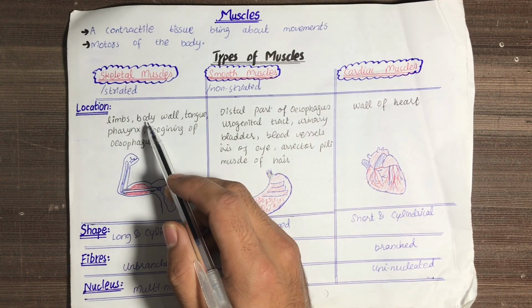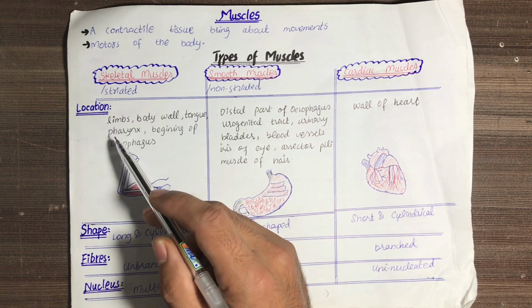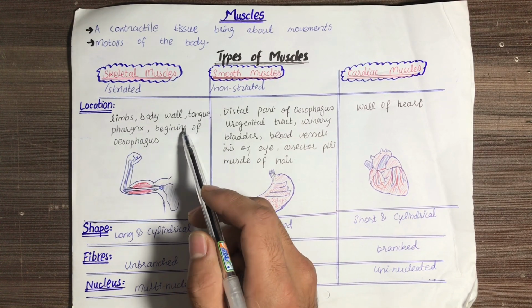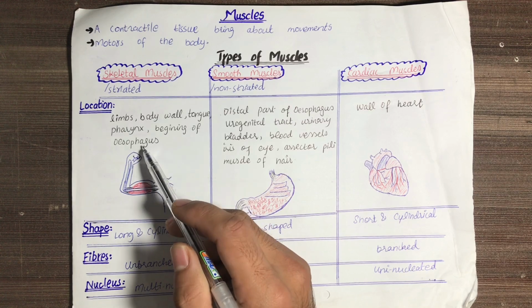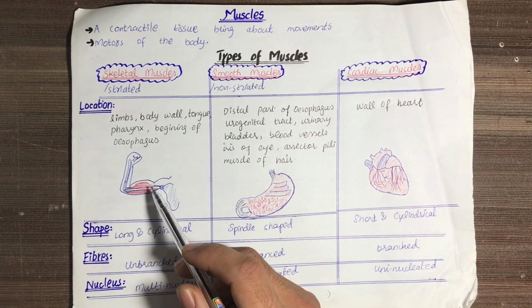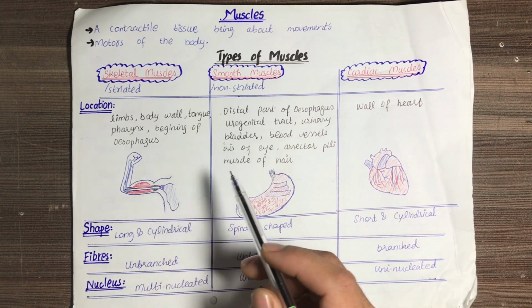Skeletal muscles are also known as striated muscles. Smooth muscles are also known as non-striated muscles. If we talk about the location where they are found, skeletal muscles are found in our limbs, body wall, tongue, pharynx and beginning of the esophagus. The biceps and triceps are an example of our skeletal muscles.